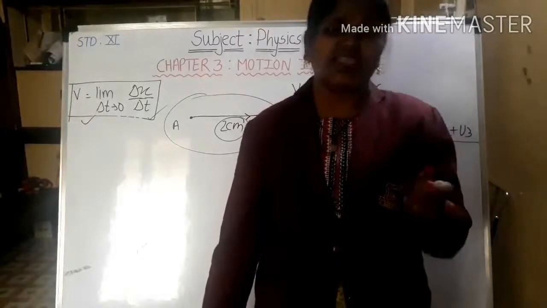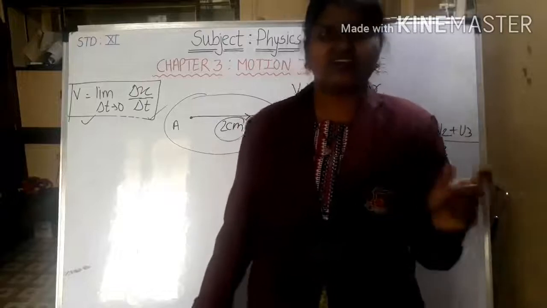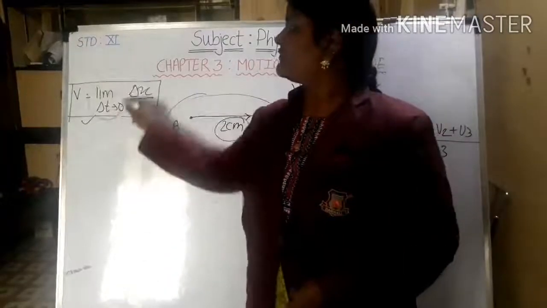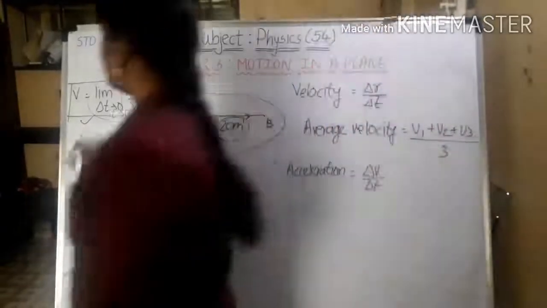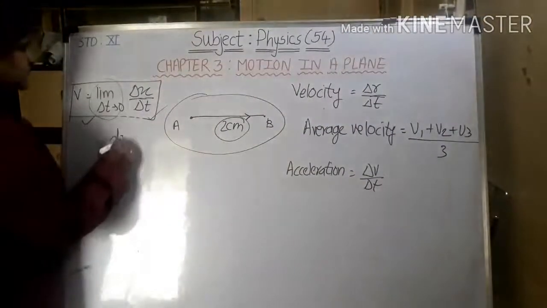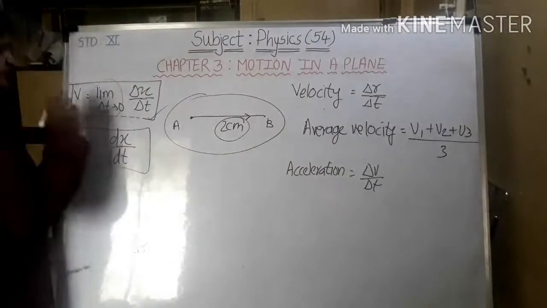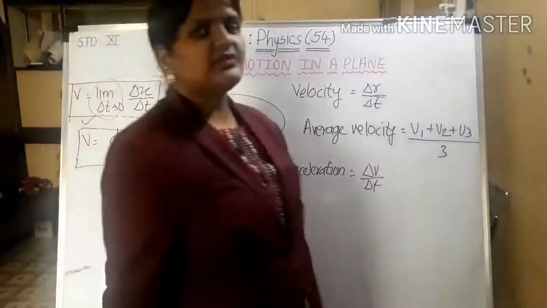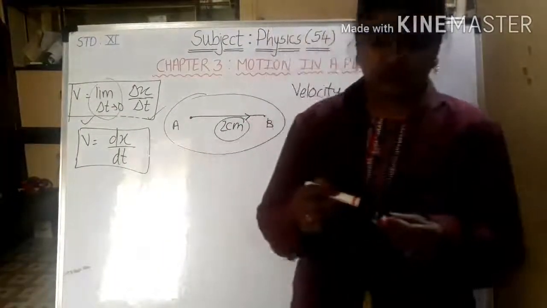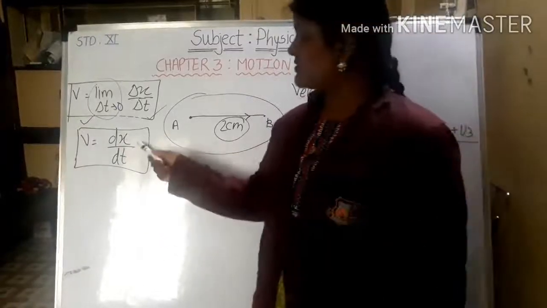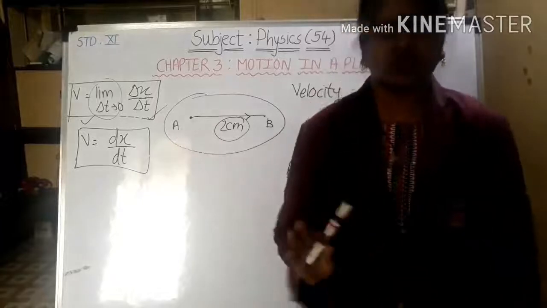While defining any physical quantity by using the word instantaneous, we have to give this kind of limit to it. Now to remove this, I can write it as dx upon dt. What is that? This is differentiation of x with respect to t. This you will learn in mathematics, don't worry about it.